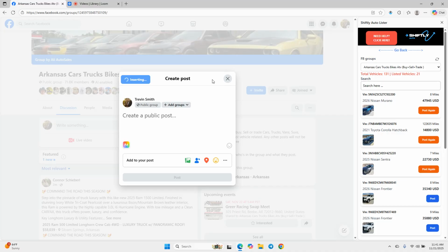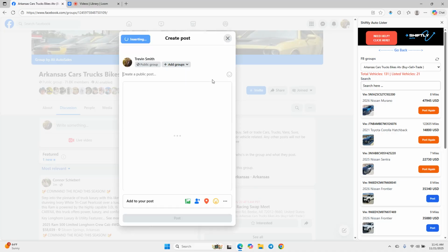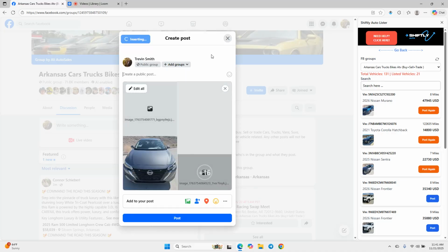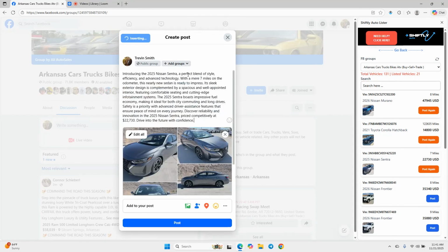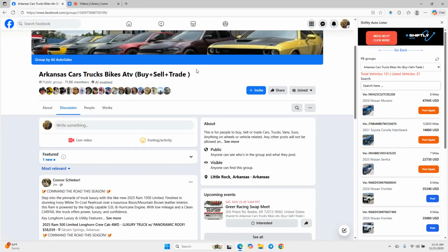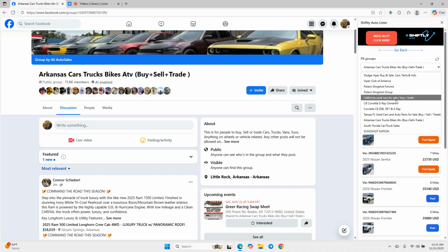So you can go through quite a few pretty quickly, different groups, different vehicles that you're posting in. This is a bypass to not only get into groups that you can't cross post to, but if you are being blocked or Facebook is limiting you, throttling how many you can post, this is the easy way to be able to do that. So it makes it really simple to go through this process. This is a great feature to use. Make sure you take advantage of it and get out there and sell some cars.